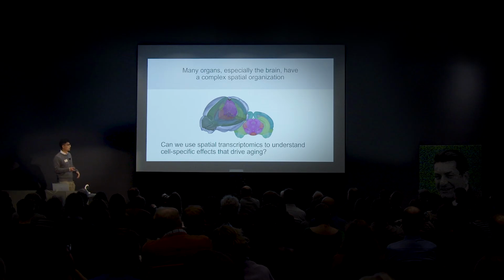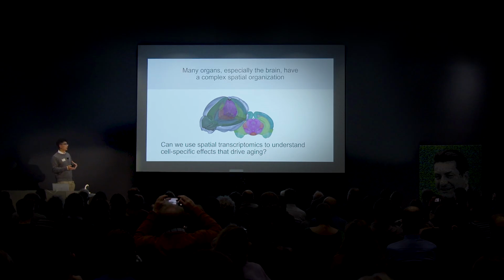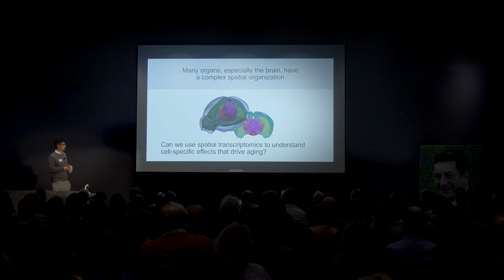A key question I was interested in addressing in my PhD was whether we could use spatial transcriptomics, these newer technologies where we can measure high dimensional gene expression in an individual cell but also keep intact the spatial or hierarchical nature of the tissue, to really understand cell-specific effects that might drive aging in an organ like the brain.